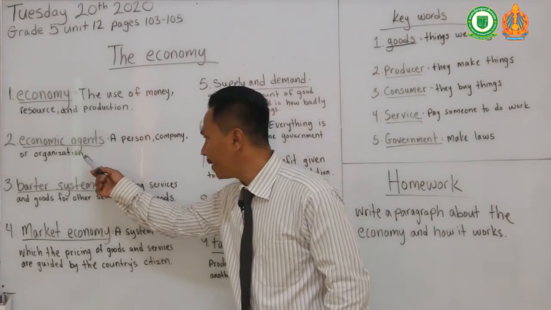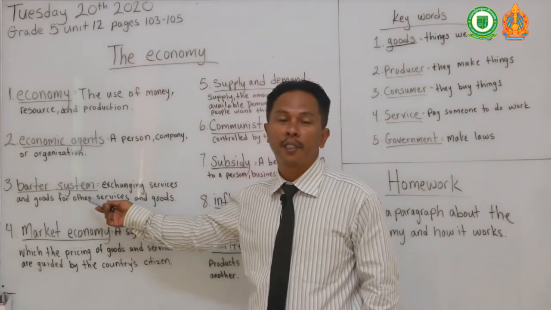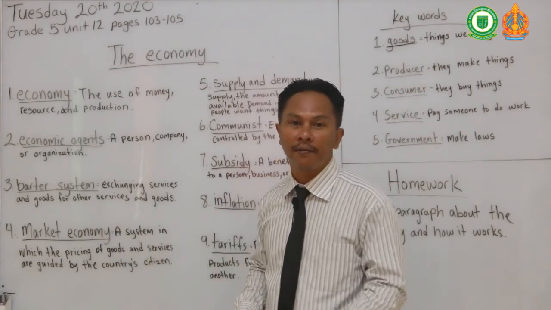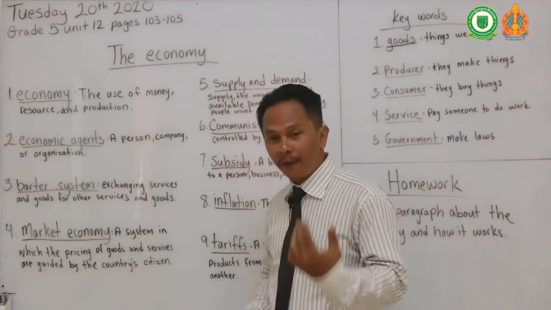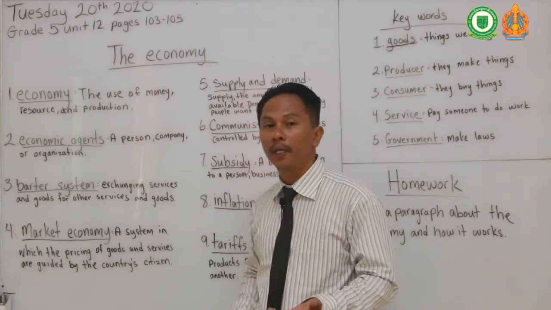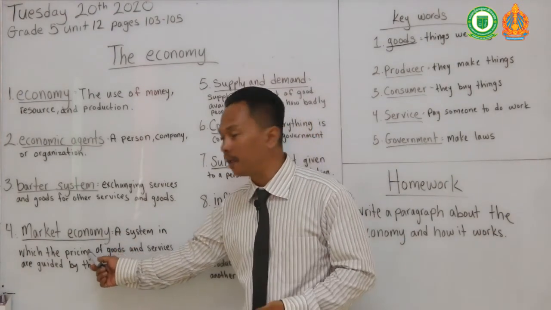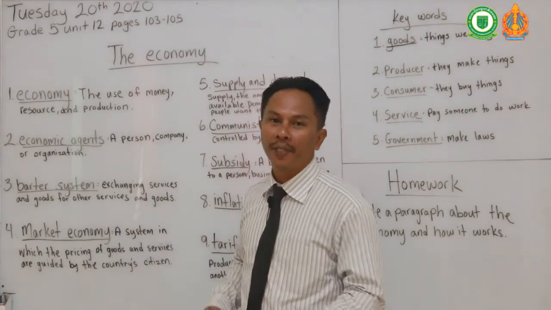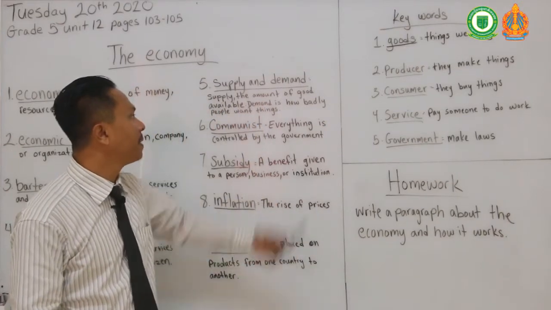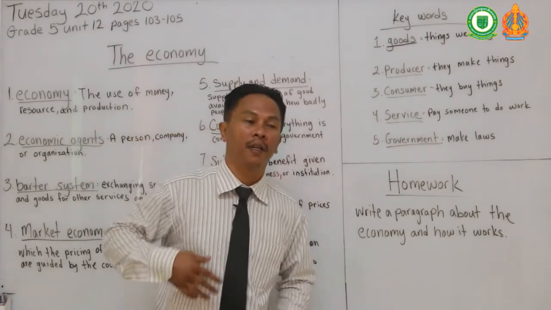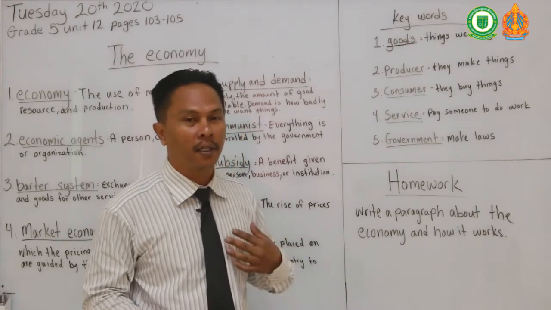So we learned about economic agents, which are people like me and you. Okay, the barter system, this was used before money was invented. Okay, market economy, same thing as free economy or free market. So the government cannot do anything when the economy has a free market. It's up to the citizens to put prices on goods and services. Okay, and supply and demand. Supply and demand is what we have plenty of and what we don't have plenty of. That determines the prices on the goods.